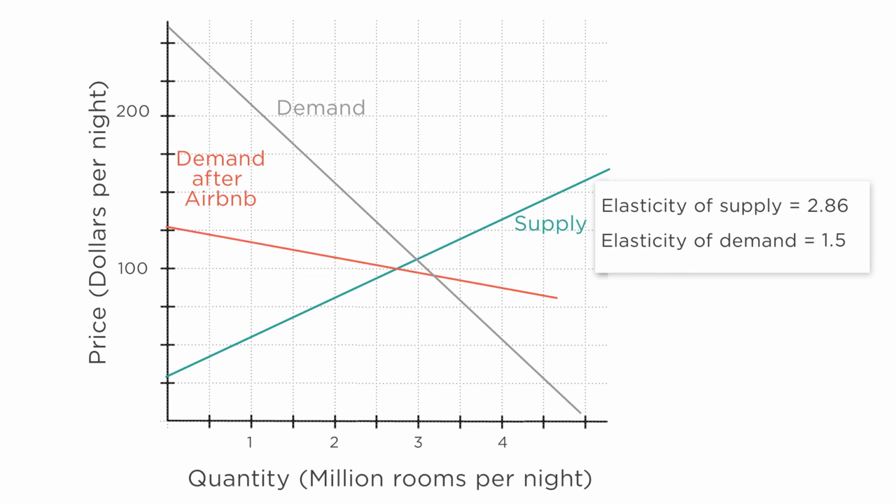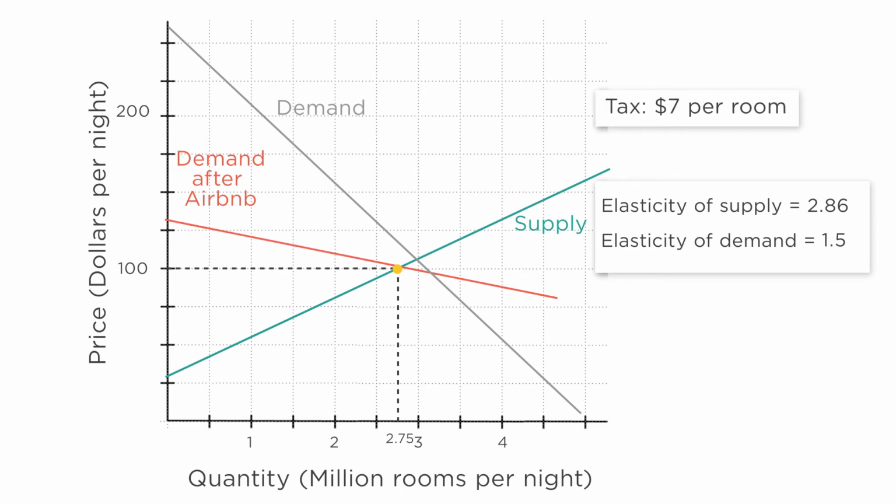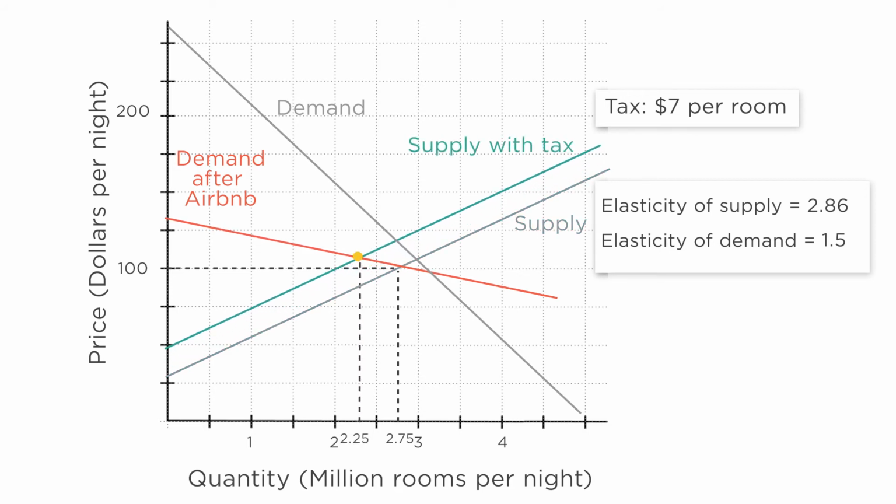Now that the demand curve has gotten flatter, what happens to the tax burden for hotel taxes? Let's say the new equilibrium quantity is 2.75 million rooms rented per night at an equilibrium price of $100. To show what the tax does, we once again draw a supply curve that shifts up by the amount of the tax, $7. On this graph, the new quantity demanded is lower than before, 2.25 million.